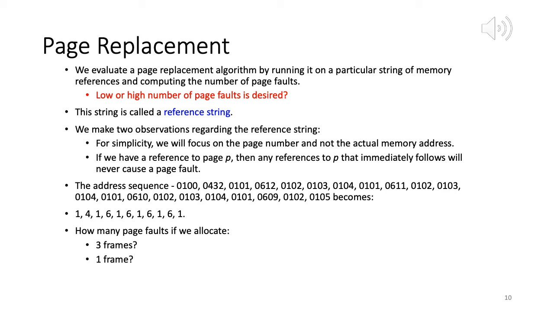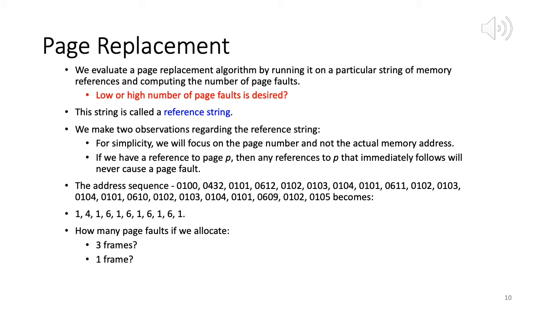For each page that we access, we have to allocate it to a physical frame. When we have a page access, either the appropriate physical frame will be available and the mapping will be there, or it will not. If the mapping is not there and we don't have any free frame, then we have a page fault.